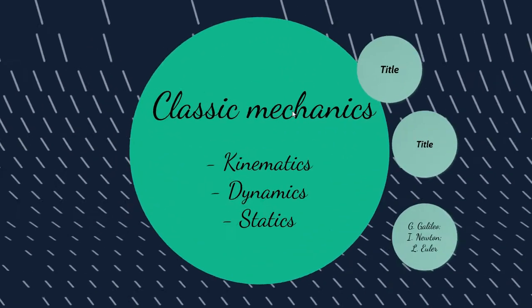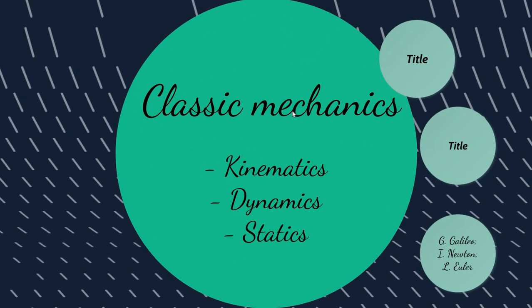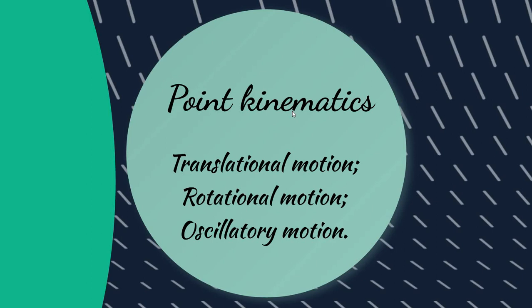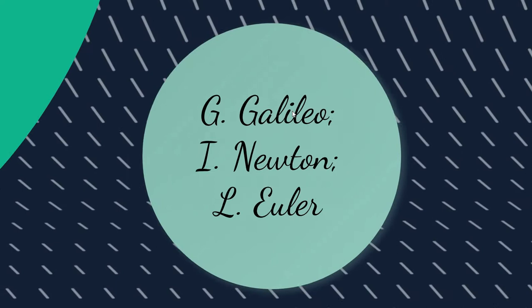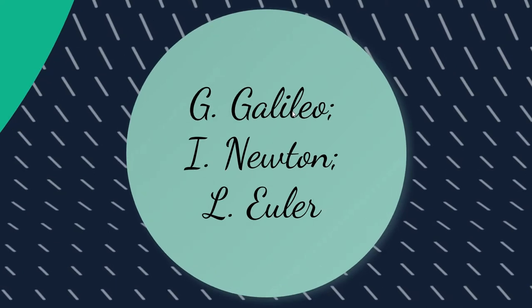The next thing is classical mechanics. It's one of the branches of mechanics, and it covers things like kinematics, dynamics, statics, and other mechanical things. Talking about point kinematics, it covers motion types like translational motion, rotational motion, and oscillatory motion. Talking about point dynamics, it will cover laws such as dynamics laws and conservation laws. The main scientists related to this topic are Galileo Galilei, Isaac Newton, and Leonhard Euler.